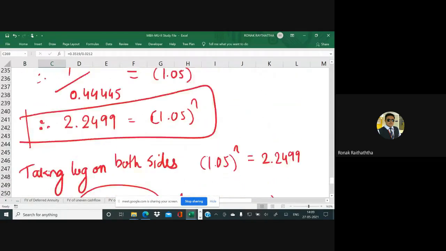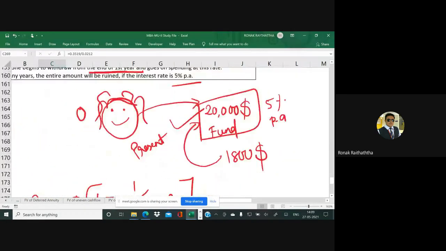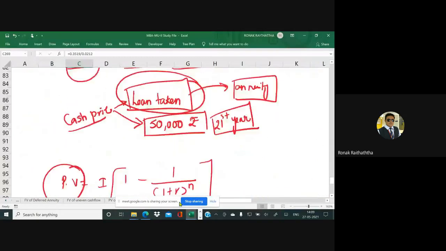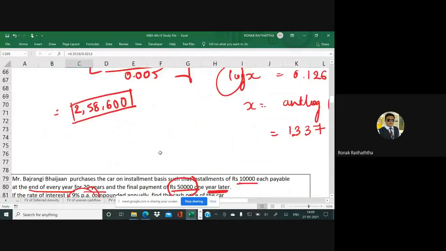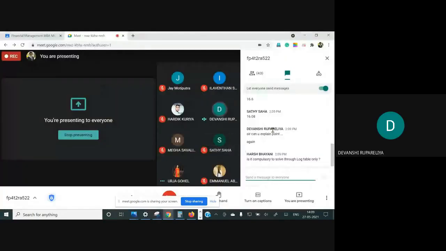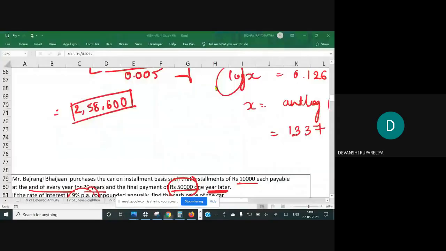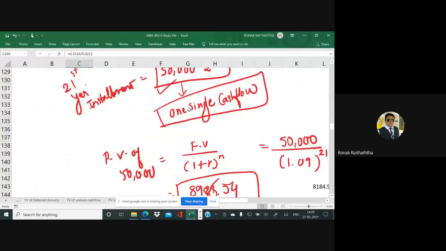Let's move ahead to question number 3 for the day. Sir, yes, please, can you explain that point thing again? How to put the point? Okay.